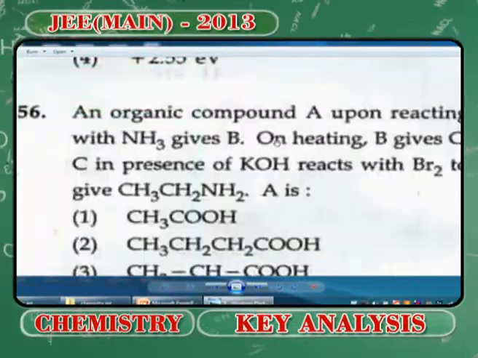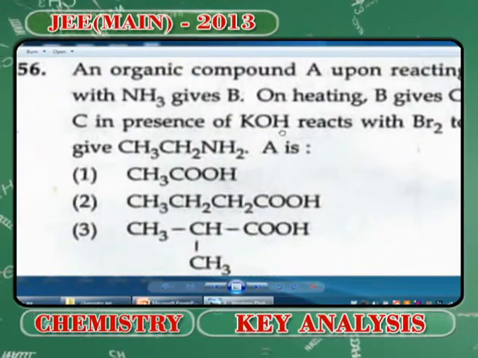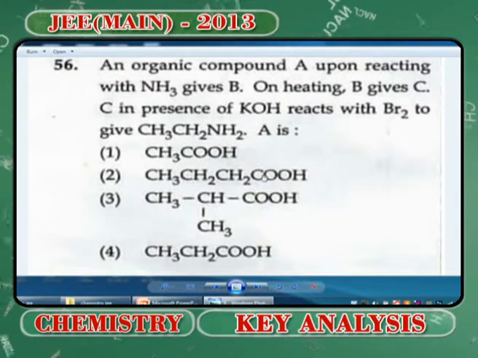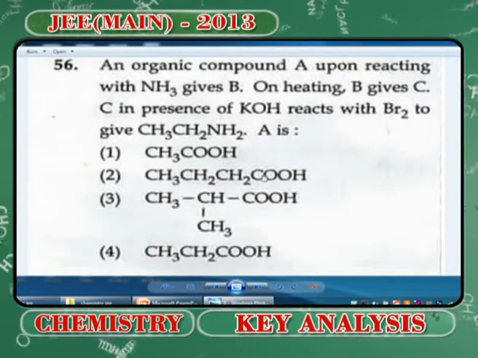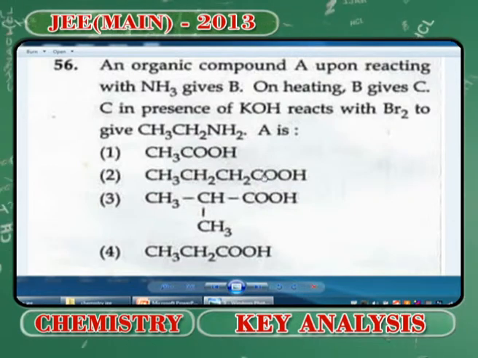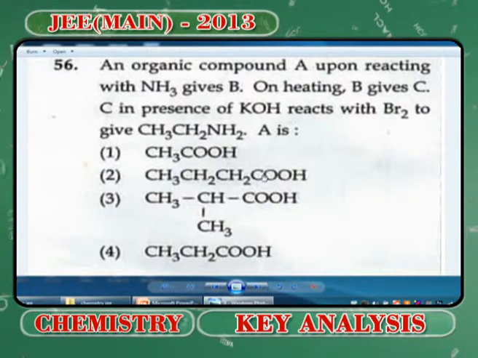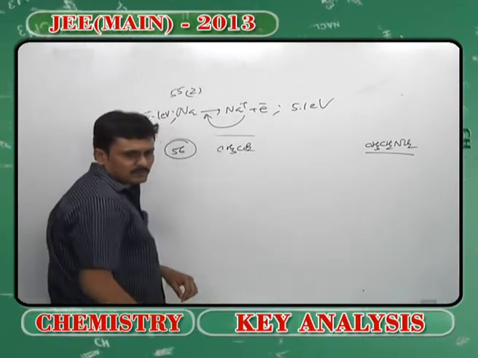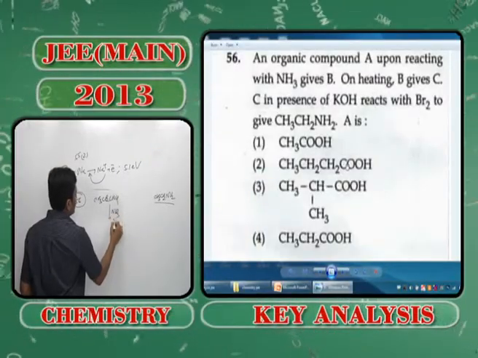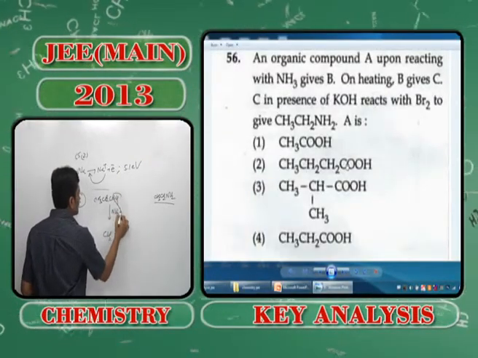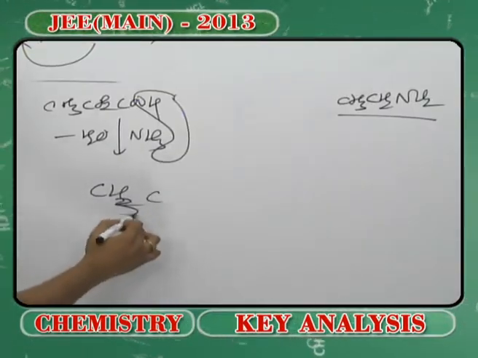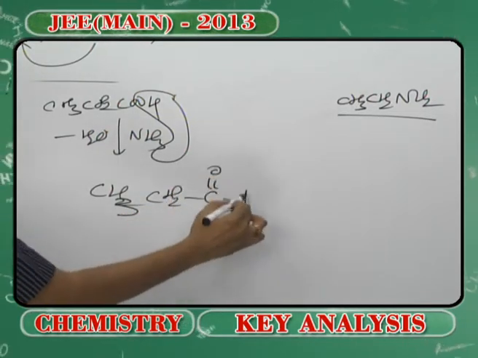Next question, organic compound A upon heating with B produces something. You have these options, you can see clearly that there are only 2 carbon atoms remaining in the final compound. So I am opting for something, because you know that when I heat this with ammonia, I am eliminating water, by virtue of which I will be getting CH3CH2CONH2.